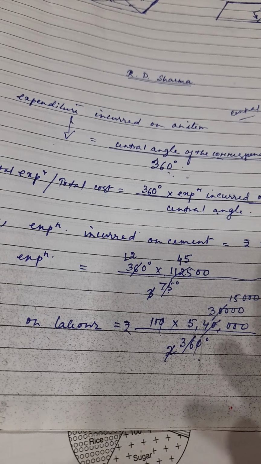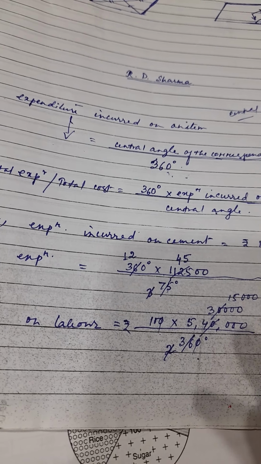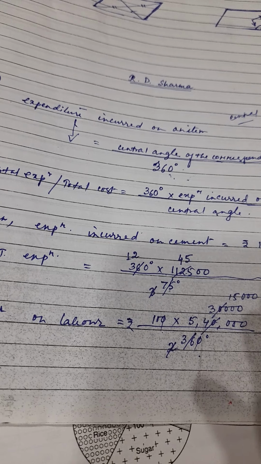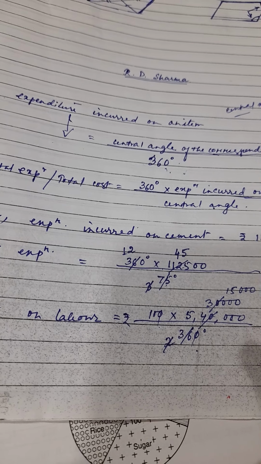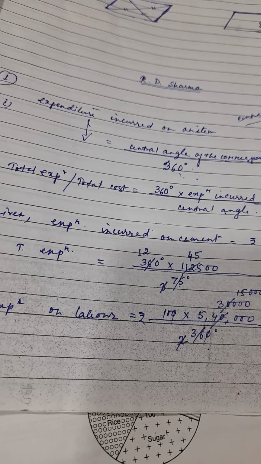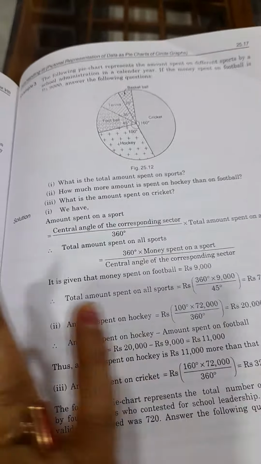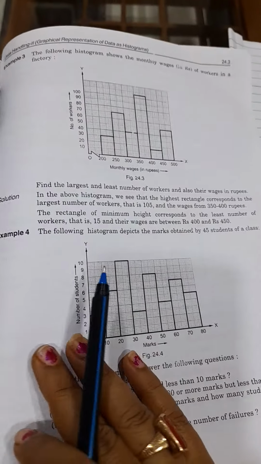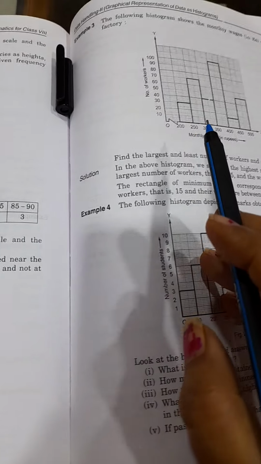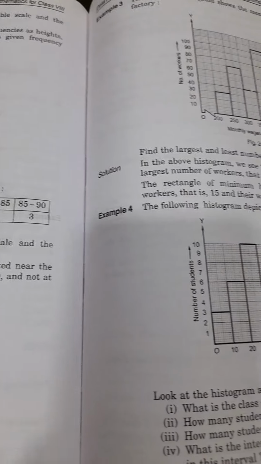From the central angle, how to find the value and how to find the total cost, that also you have to practice. Not only that, you will find the central angle by forming the table, and you will draw the pie chart. Clear to you? In the same way, from the histogram chapter or the bar graph chapter, from your R.D. Sharma book, different examples are there. Practice these things, students. Practice how to find the answer from the histogram or bar graph.